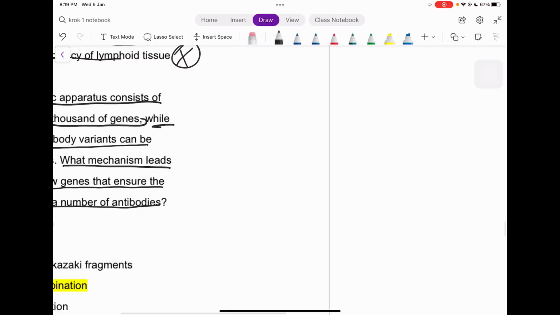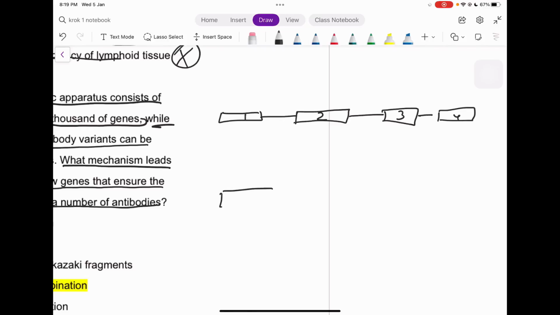Let me just make a very superficial example for that. For example, this is a gene, okay, right? Let me write out numbers 1, 2, 3 and 4 here. Sometimes what happens is that 1 can directly be connected to 3 and 4, right?